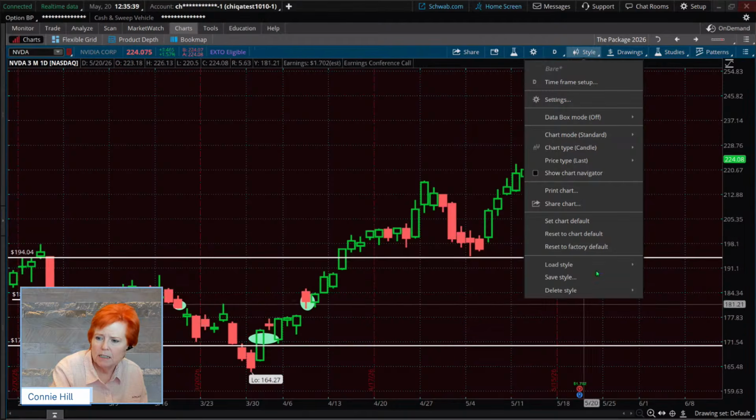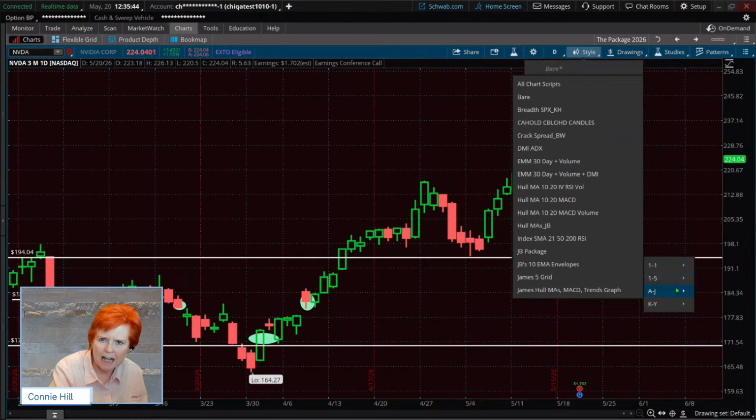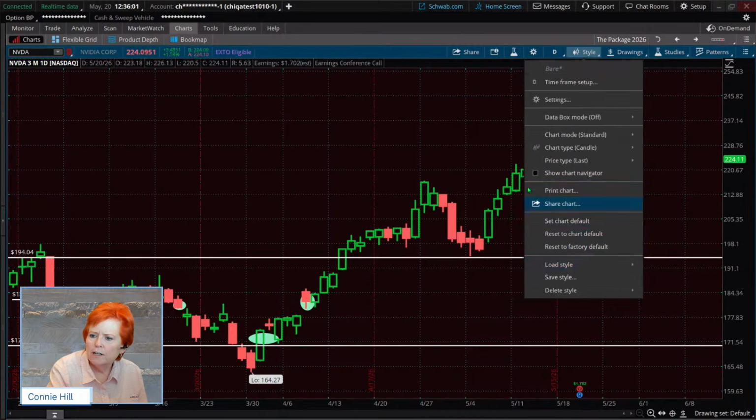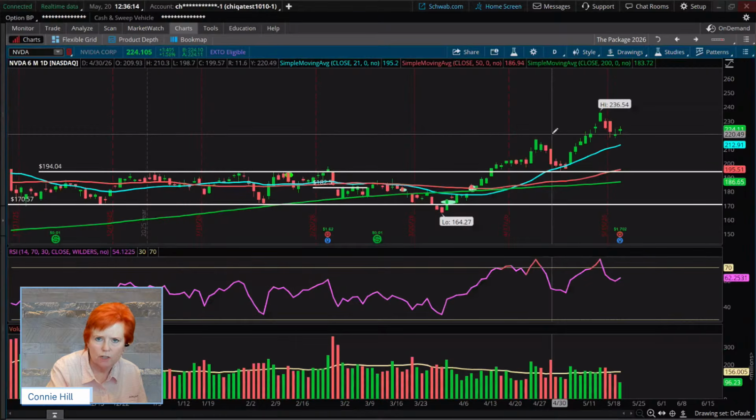So in my case, where I have load style, you can see I have quite a few more styles than studies because I like my charts to look consistent. Now, you may be somebody that likes variety and you like to have all sorts of colors. That's okay, right? You do it however it makes sense to you. But say you needed to change study sets or wanted to. Come over here to load style, and I'm just going to pick another one. Let's pick one that has a bunch on it. Let's pick this one, a 21, 50, and a 200-day moving average.